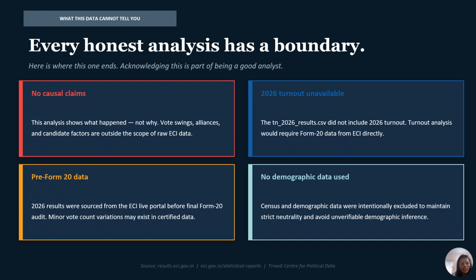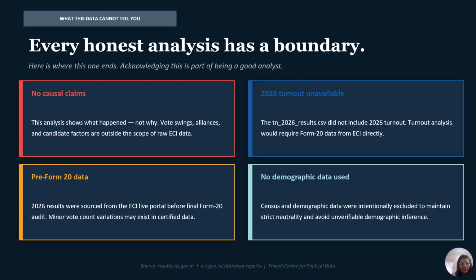The 2026 data was sourced before the final Form 20 certification. Minor count variations may exist, and 2026 constituency turnout wasn't available in the source file. So I excluded that story entirely rather than build on incomplete data. So every honest analysis has a boundary, and this is where mine ends. And I think naming that clearly is a part of the job.